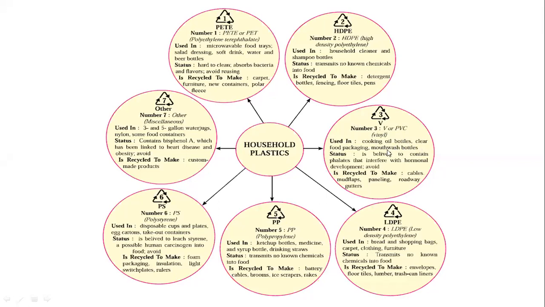Then clear, transparent food packaging has such a mark, then mouthwash bottles. We have to check all these marks, because this activity is there for the practical. And if you make a separate list, PVC pipes also have this type of mark.